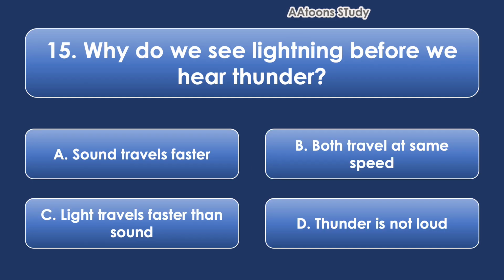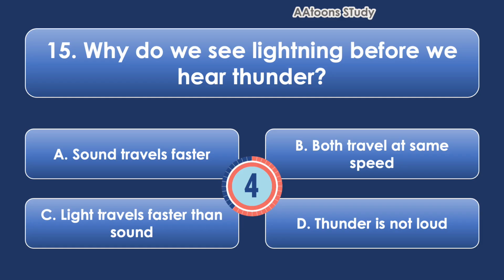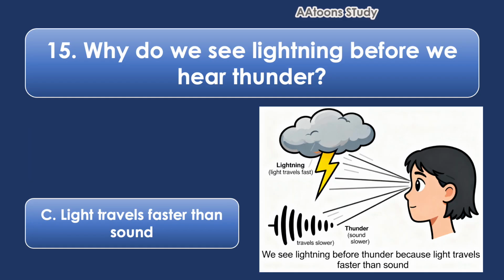Why do we see lightning before we hear thunder? Light travels faster than sound. We see lightning before we hear thunder because light travels much faster than sound. Light from the lightning reaches our eyes almost instantly, but sound from the thunder takes more time to reach our ears.